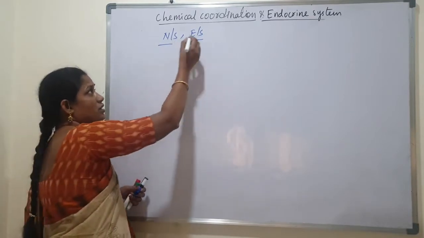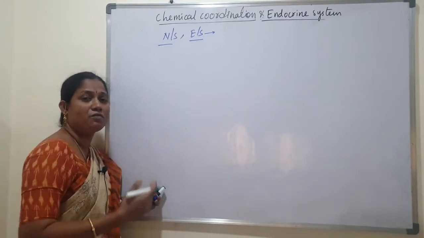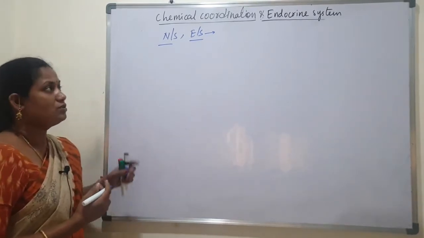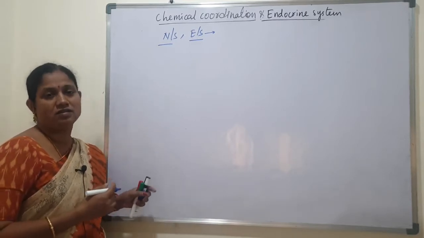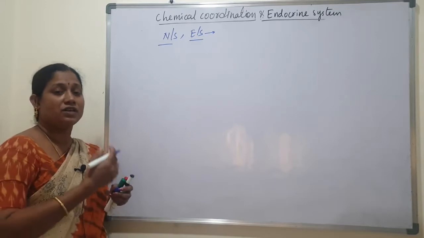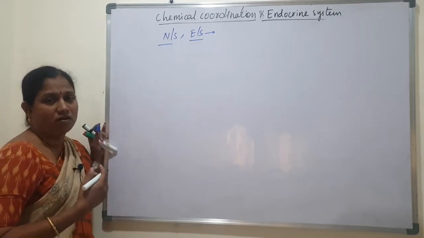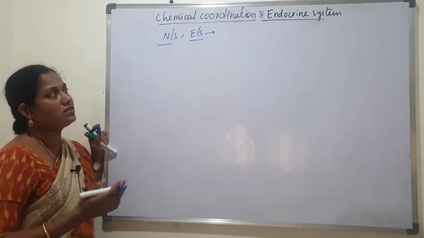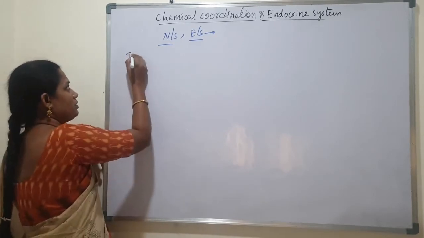Here the endocrine system releases hormones. With the help of hormones, it controls our body functions. In this chapter we are going to learn about the different types of endocrine glands: how many glands are present, where they are located, and what their secretions are. We will see the complete detailed description of the endocrine system. First of all, the introduction part.